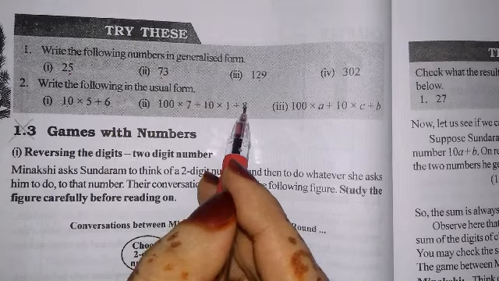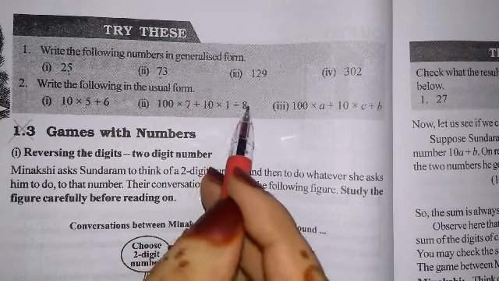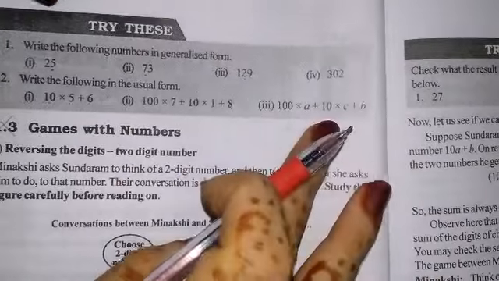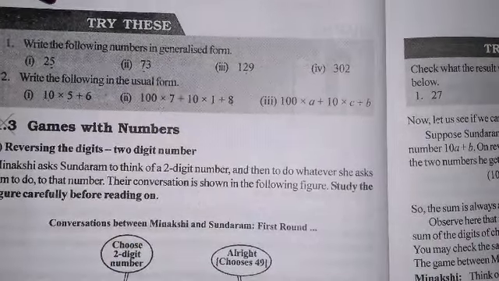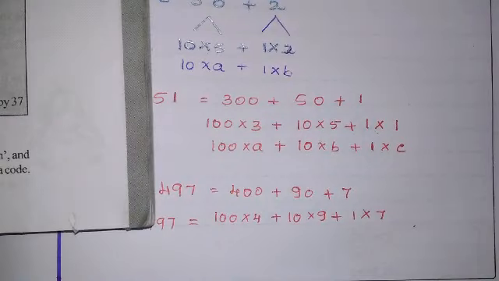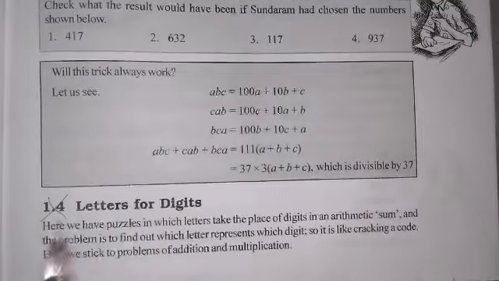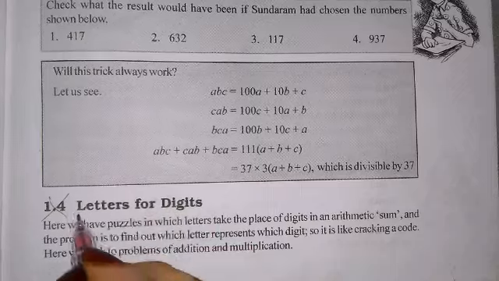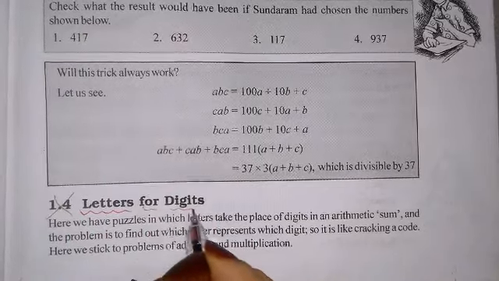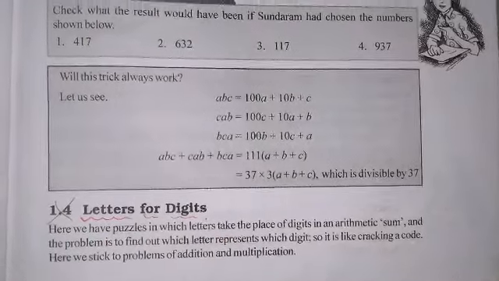708. Like this you have to write. Okay. 718. Like this. Easily you can write this. Okay. Now, next concept in this. So, next concept is letters for digits. Letters for digits. This is the next important concept.